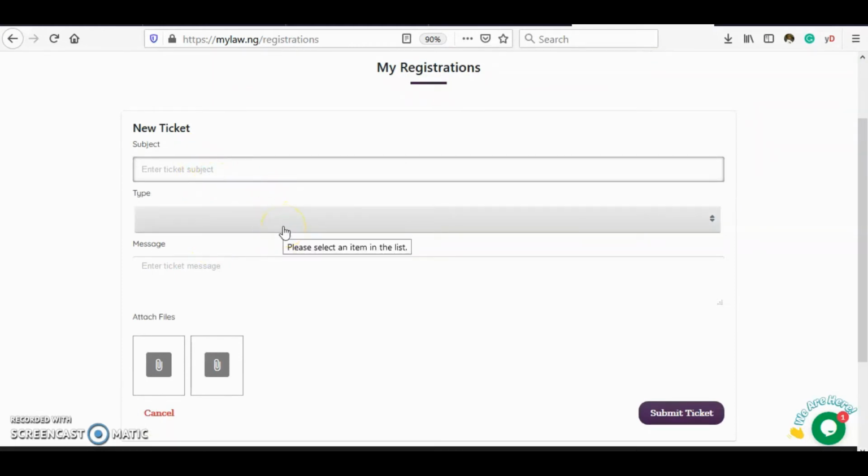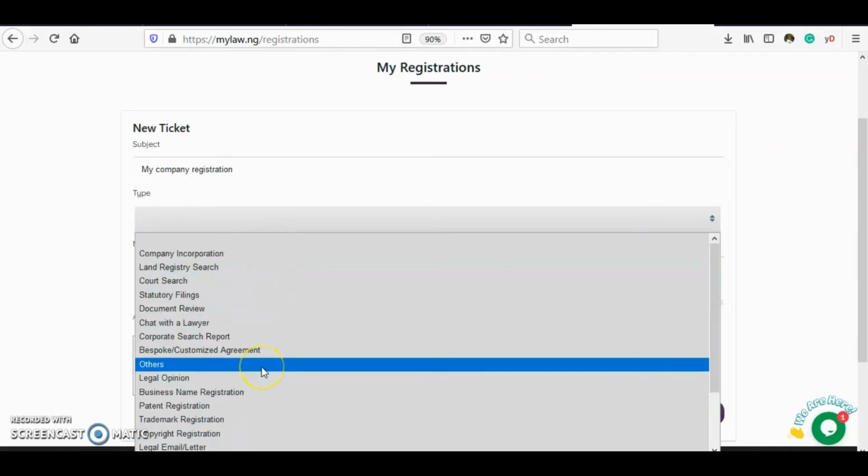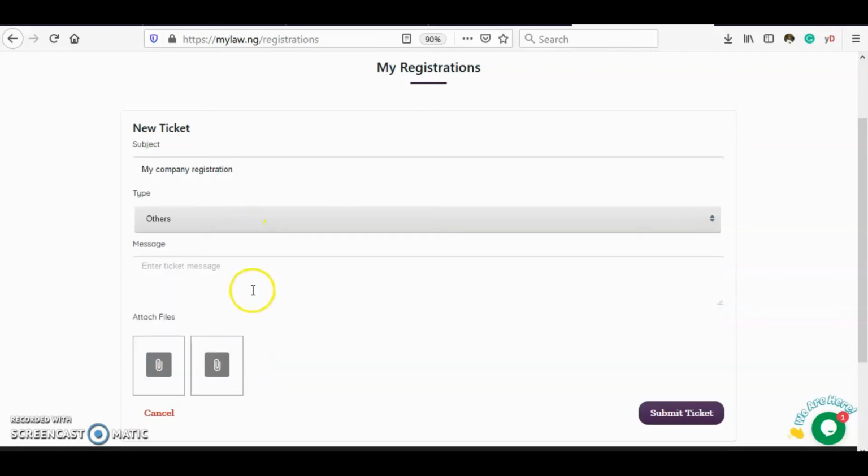You could name the ticket what you want. You select the type of registration you want. If you are not sure, you just click Others and our lawyer will get in touch with you.